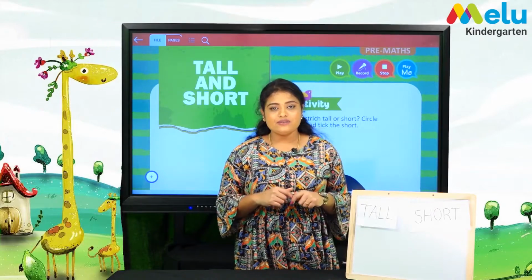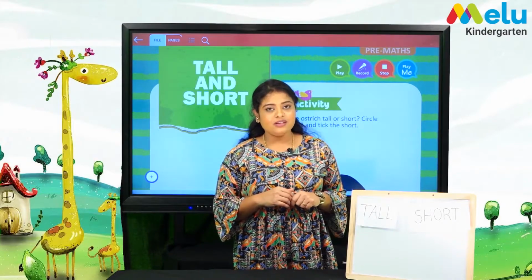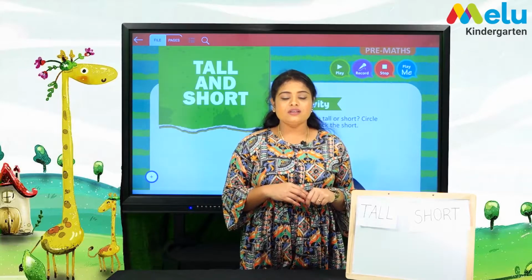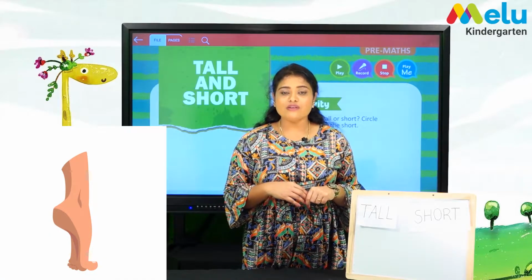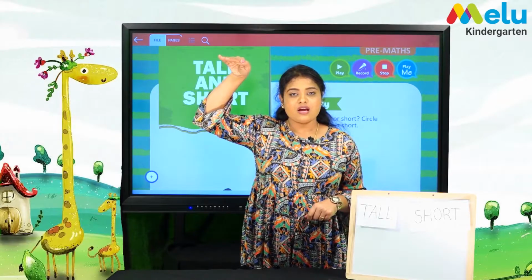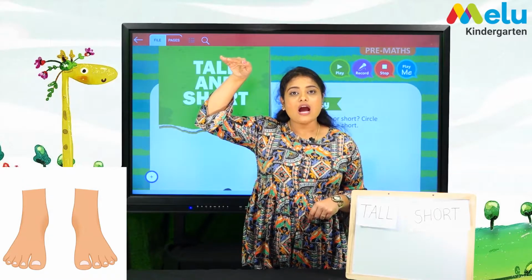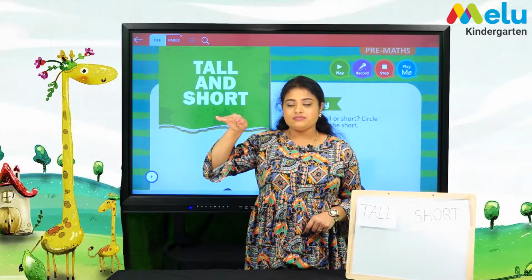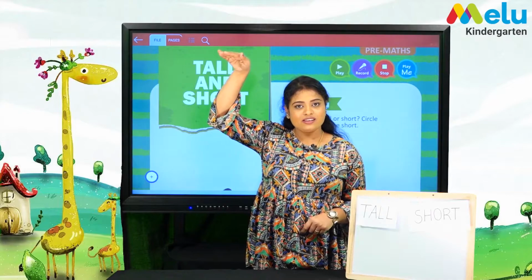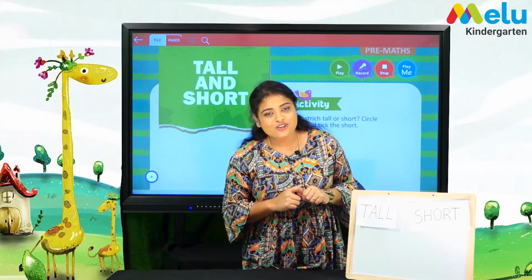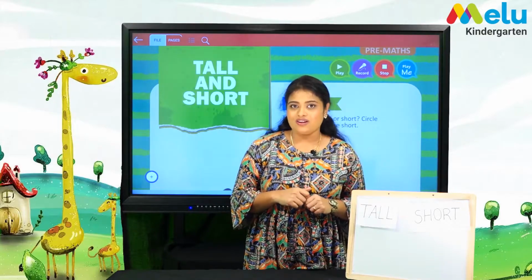By doing this activity, we are observing that when we stand on our toes, we are becoming tall. And when we stand on our feet, our height is short. So this is tall and short. Now it is very clear what is short and what is tall.